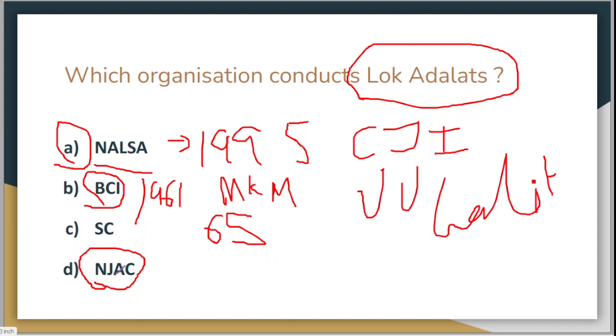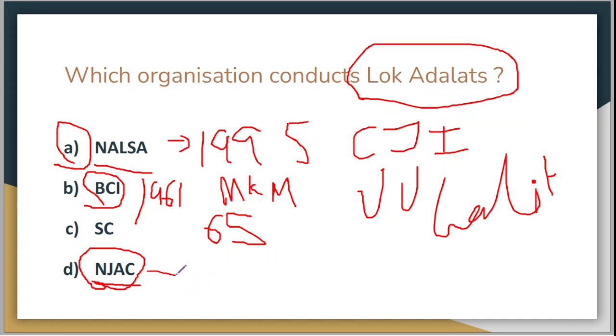Now let's talk a little bit about NJAC. What is NJAC? It is the National Judicial Appointment Commission. NJAC was a proposition which was supposed to replace the collegium system of the Supreme Court. Basically, it was a proposed body regarding the recruitment and appointment of judicial officers.